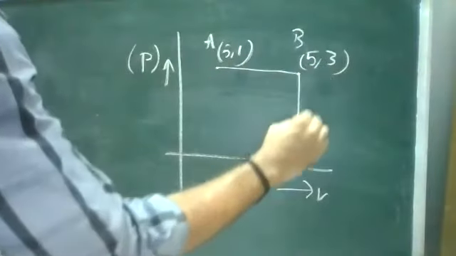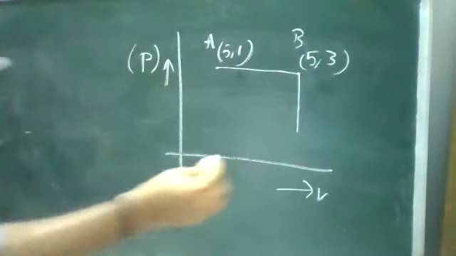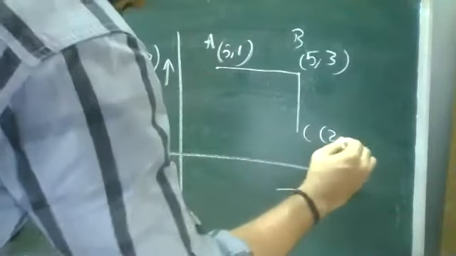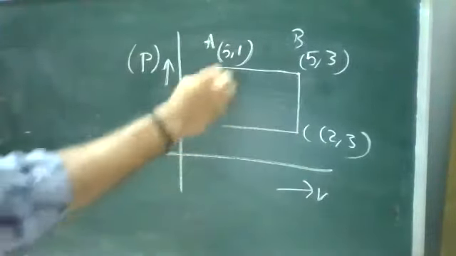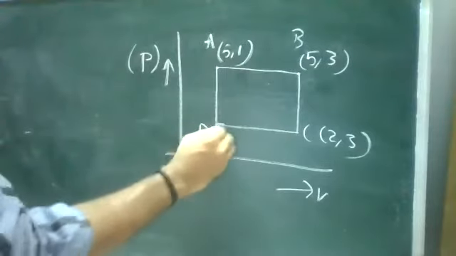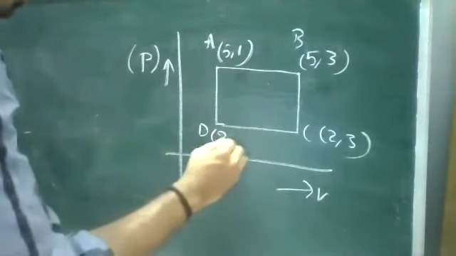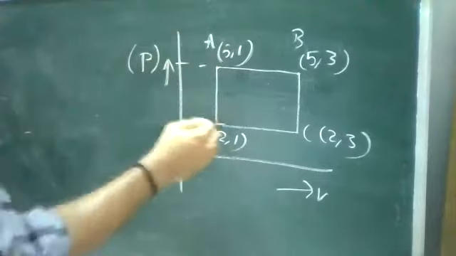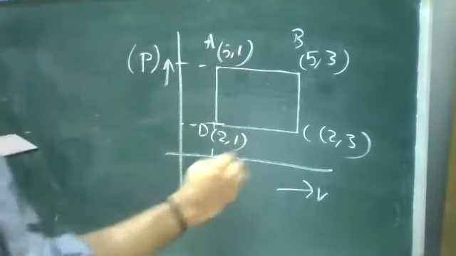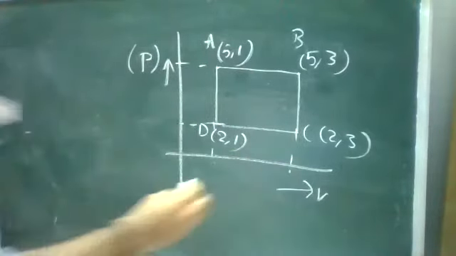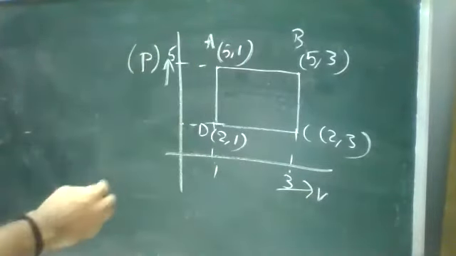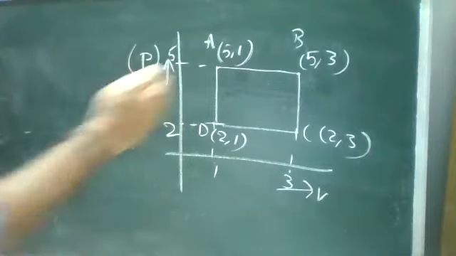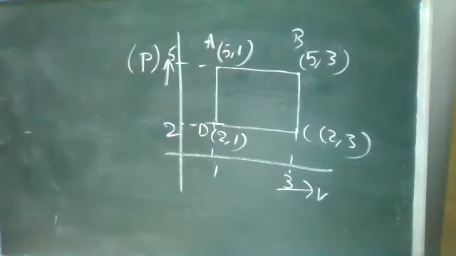Then C is given as 2 comma 3, same y. And D is 2 comma 1. So the axis marks are 1, 3, 5 and 2. This is your graph.